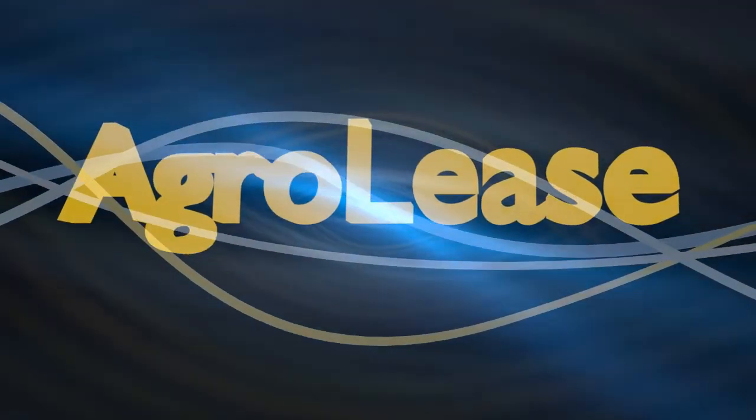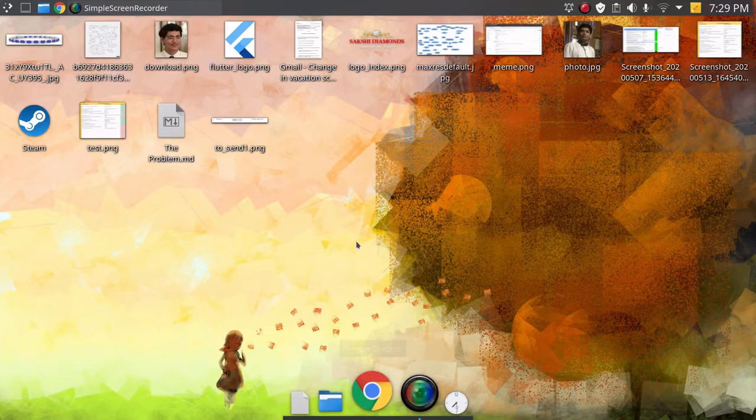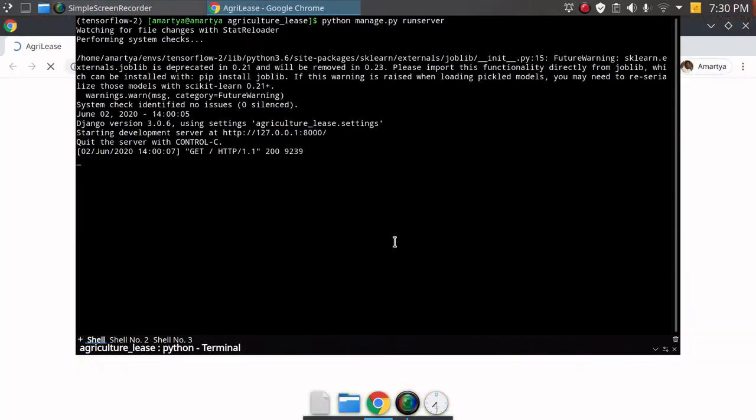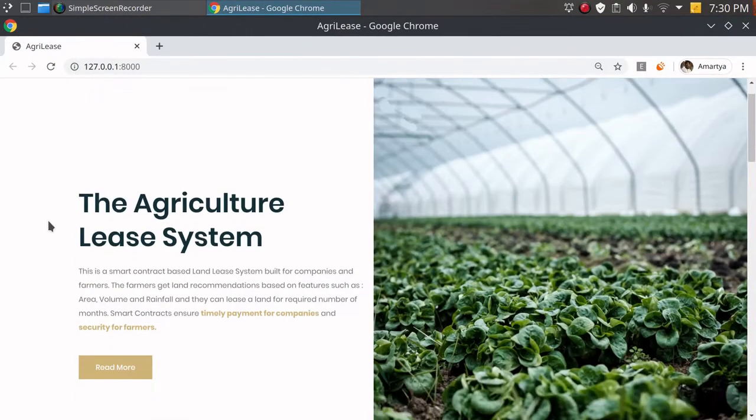I'm going to start with the demonstration now. So the whole system works on a Django application. I'm just going to run python manage.py runserver to start the Django application. As soon as I click this, the server is hosted on localhost port 8000.